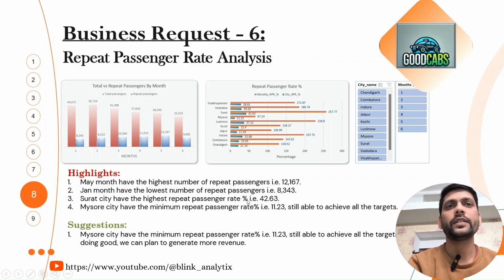This is city wise. City wise we have 42.63. Here we see Surat has 42.63%, which is the highest. And if we see the minimum city, Mysore city has the minimum repeat passenger rate, 11.23%. Still, it is able to achieve all the targets. So we have the suggestion here that Mysore city has the minimum repeat passenger rate, but is still able to achieve all the targets. Mysore city is doing good. We can plan to generate more revenue from this city.